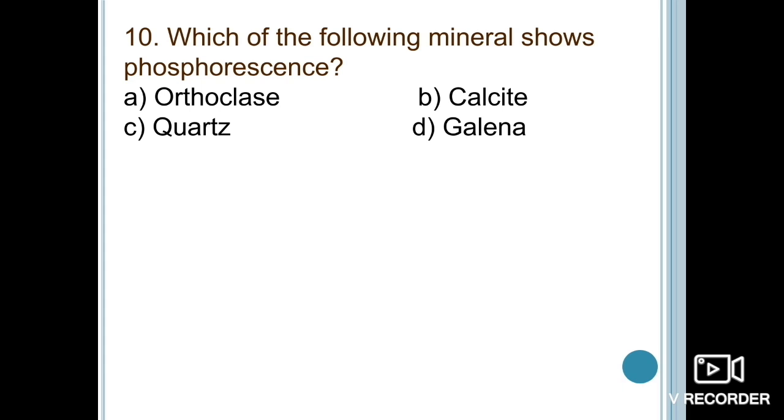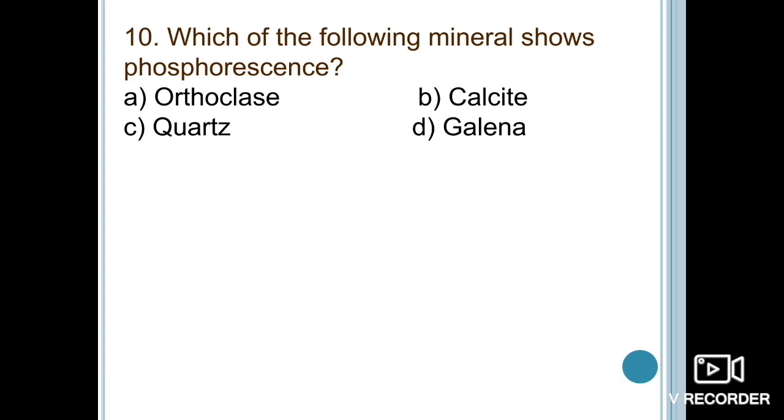There are some minerals that glow and emit light when they are placed in ultraviolet light or certain other electric radiation, and the glow induced in the mineral may continue for a few seconds or a few minutes after the removal of the cause. This property of minerals is known as phosphorescence.